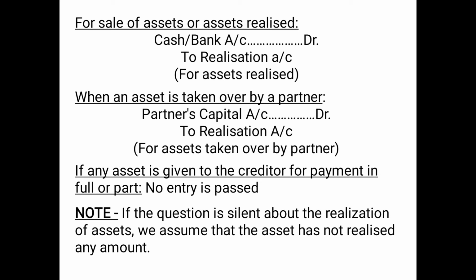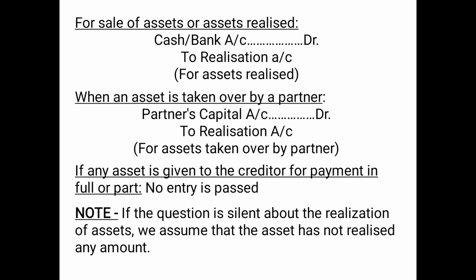Then if any asset is given to the creditor for payment in full or part, in this case no entry is passed. That means for paying off creditors, if any asset is given to them, both creditor and asset are transferred to realization account. So in both the places we cannot write creditors or asset, we will have to write realization. So ultimately the entry would become realization account debited to realization account. So therefore there will be no entry in such a case.